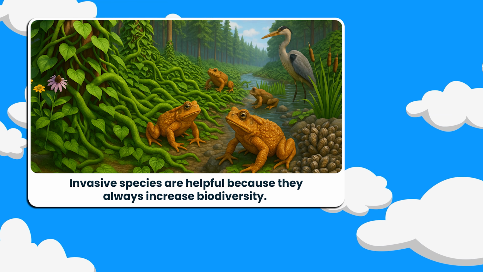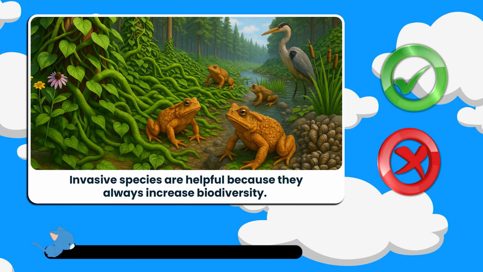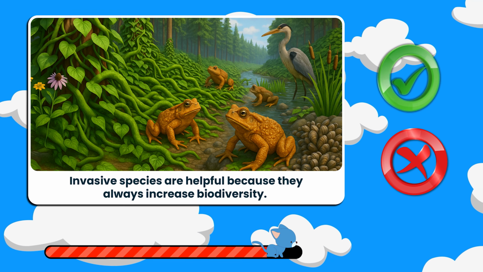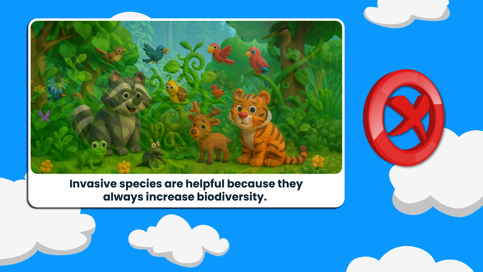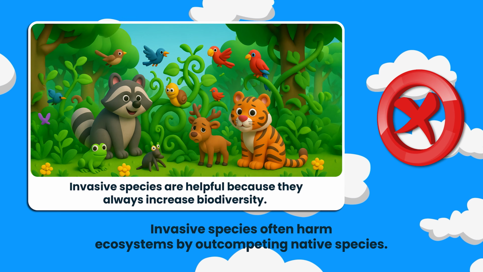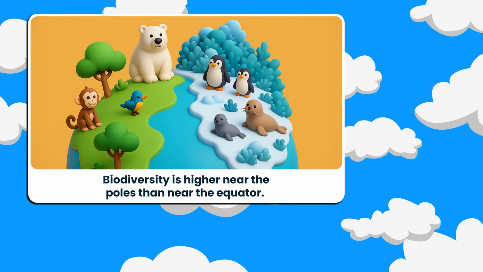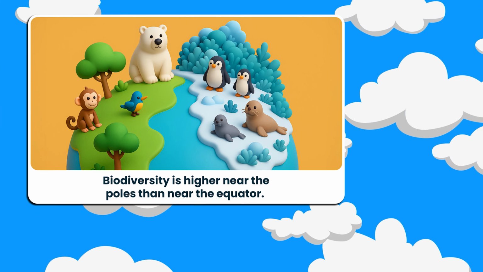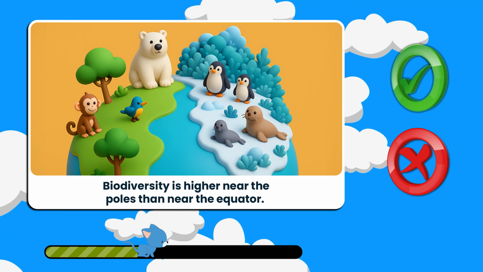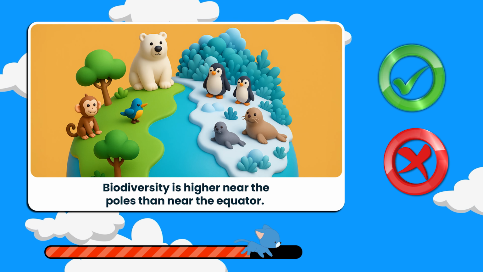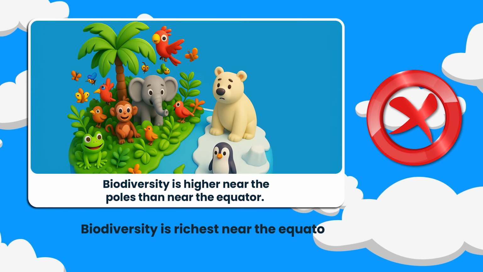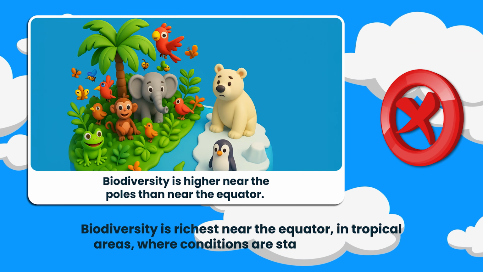True or false? Stand if you think it's true, sit if it's false. That one's false. Invasive species often harm ecosystems by outcompeting native species. Here's a tricky one. Biodiversity is higher near the poles than near the equator. True or false? Stand for true, sit for false. That's false. Biodiversity is richest near the equator, in tropical areas, where conditions are stable and warm.